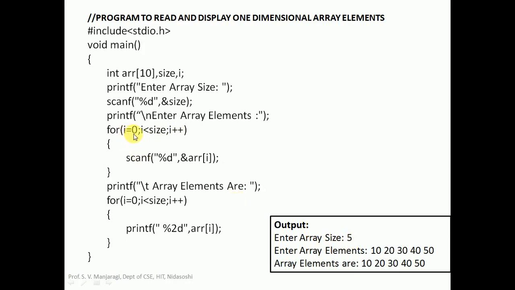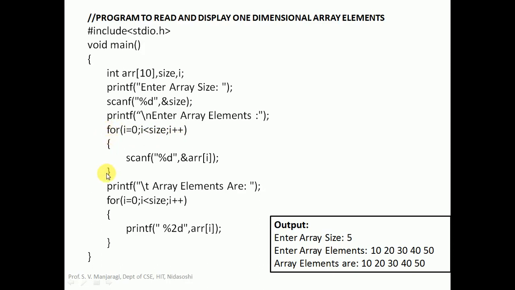It means the array index will start from 0, and the last index will be size minus 1. So the condition is I less than size here, so it is going up to size minus 1. Whenever size is equal to 5, the last value for I will be 4. So I will range from 0 to 4. Since the array index starts from 0, the last index will be 4 when size is equal to 5. And next we have I++.